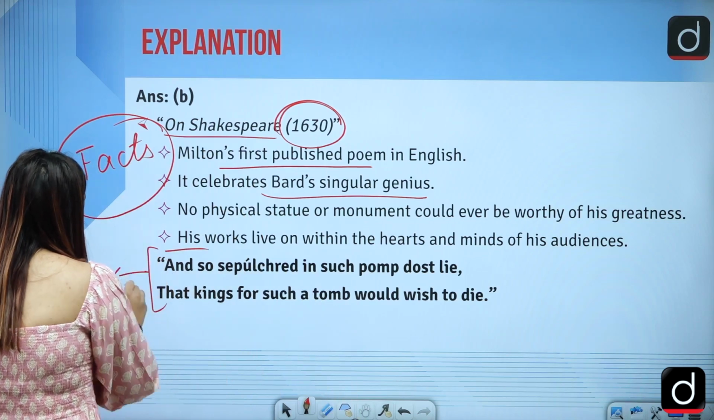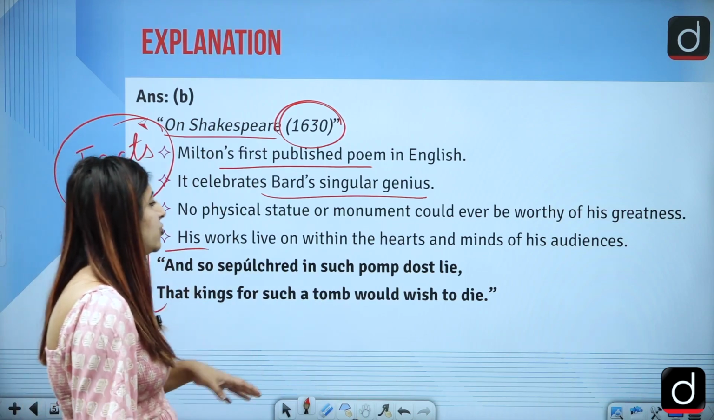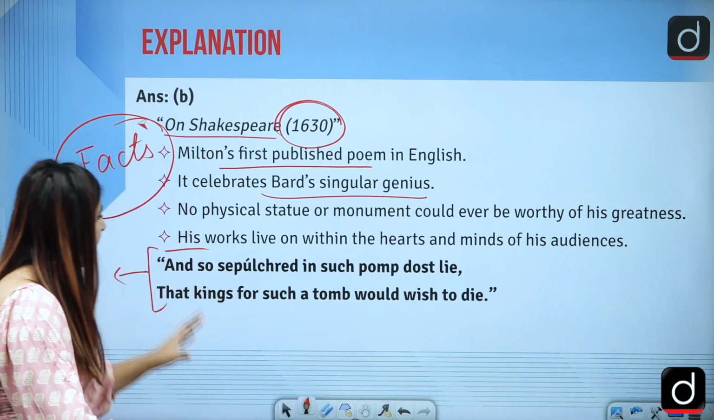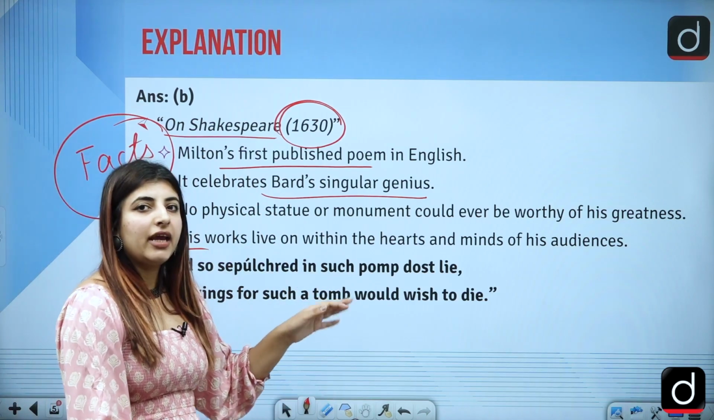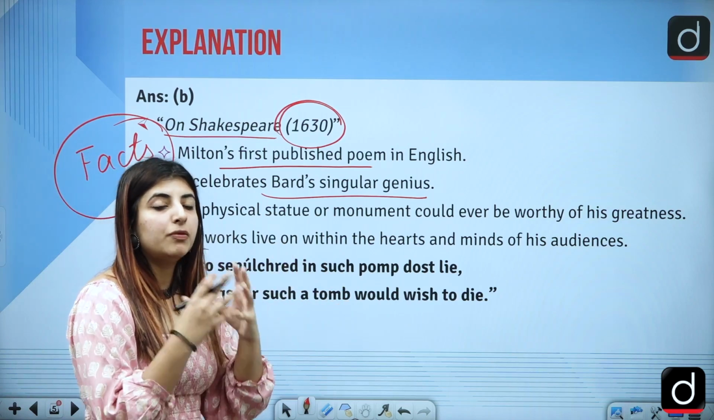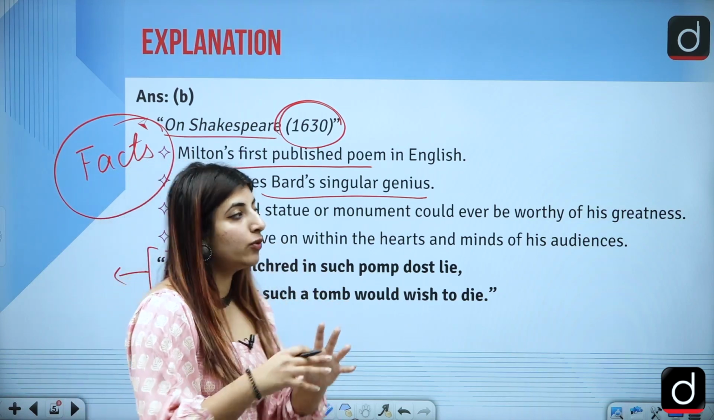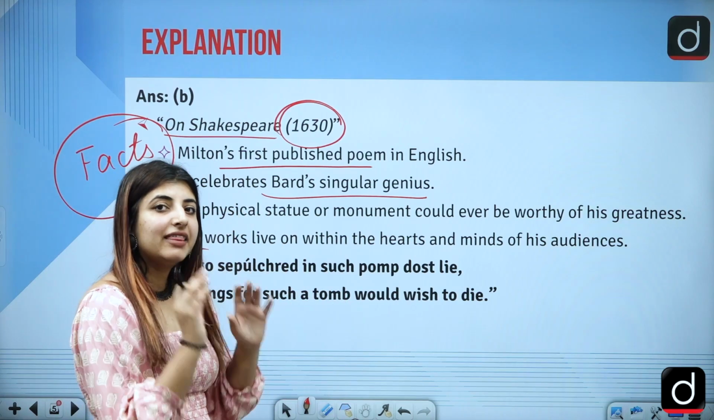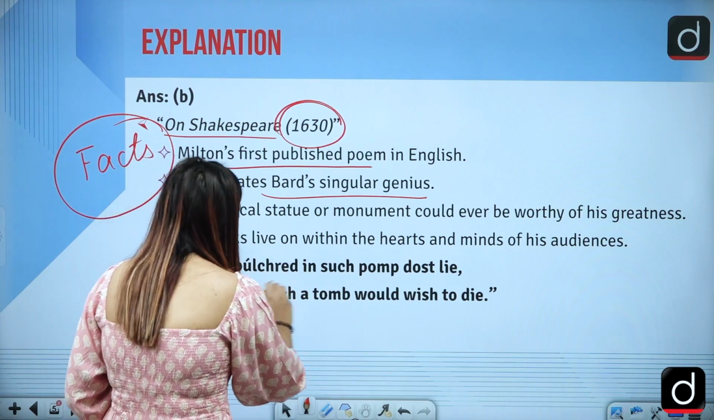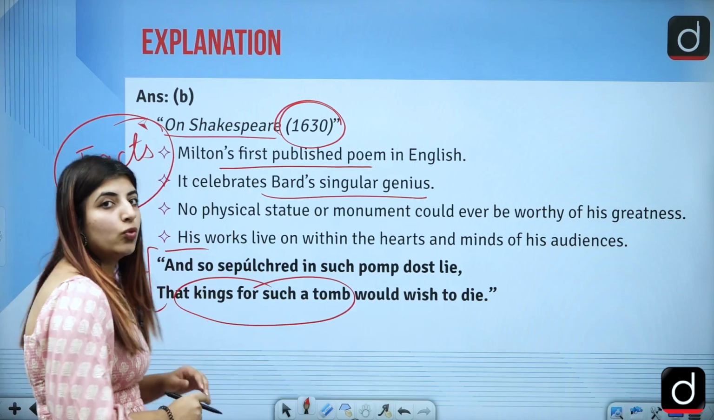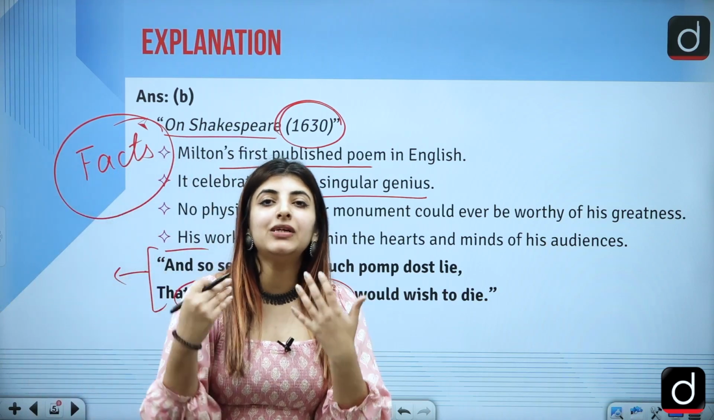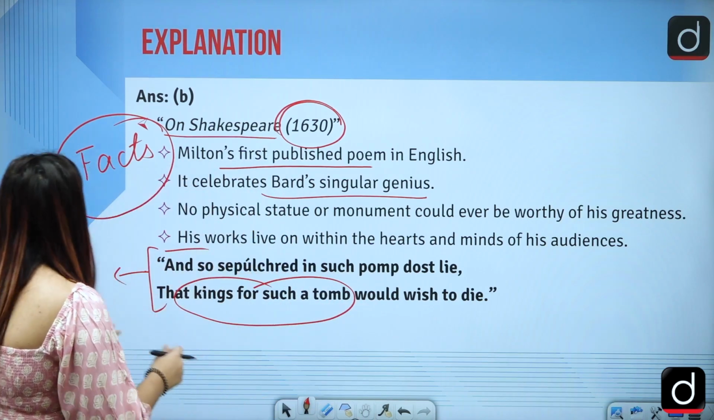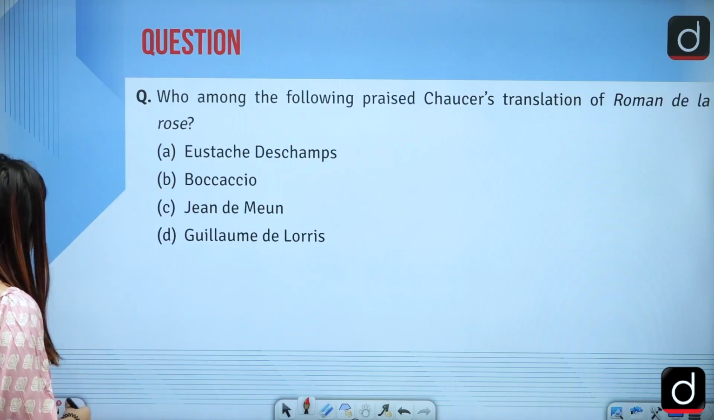These are the last lines that he wrote: And so sepultured in such pomp dost lie, that kings for such a tomb would wish to die. He wants to say that for a person with so much genius to lie in such a tomb would be something for which kings would wish to die, correct? So this is how Milton pays homage to Shakespeare.